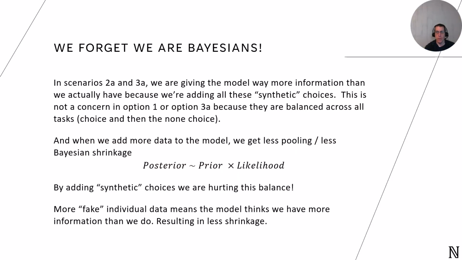One reason why the models might be doing worse is that we are adding more individual level data without more information. Now you might ask, why would more data be a bad thing? Not all data is the same. Our new data is just a repackaging of the other data, but the model's math doesn't take that into account. In a hierarchical Bayesian model, the posterior distribution is a combination of the prior and the likelihood. This creates a dynamic called adaptive shrinkage, where individual level estimates are pulled towards the sample mean. When we have more information about an individual, the model will shrink them less, potentially leading to the model being overfit.